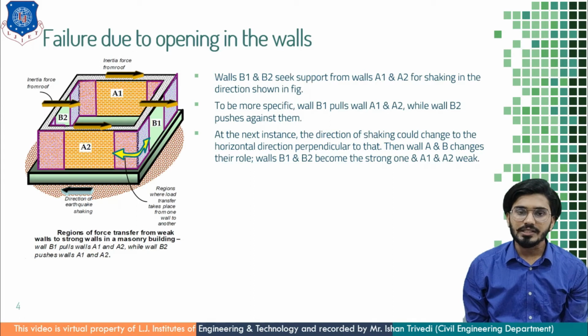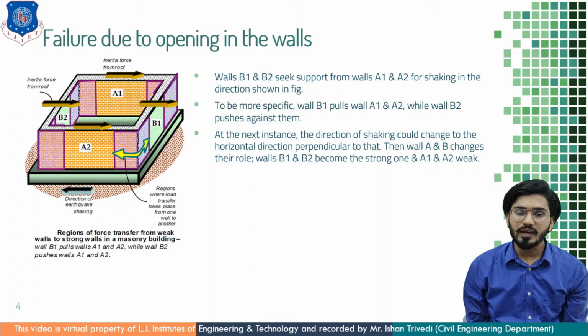At the next instance, the direction of shaking could change to the horizontal direction perpendicular to that, and ultimately the entire scenario is going to change now. Now wall A becomes B and wall B becomes A, and the entire role is going to change.